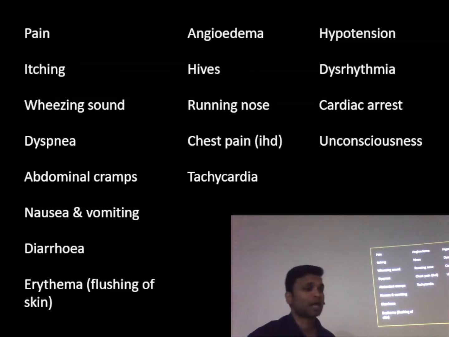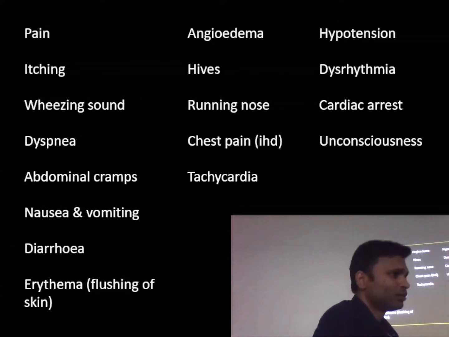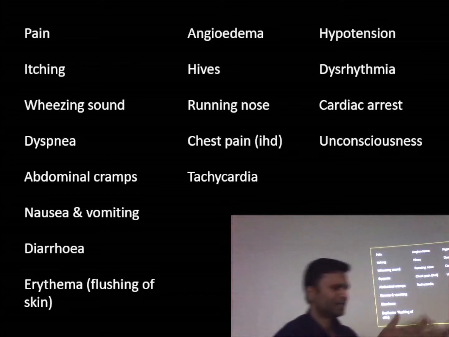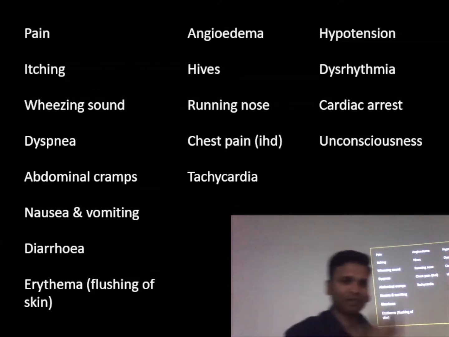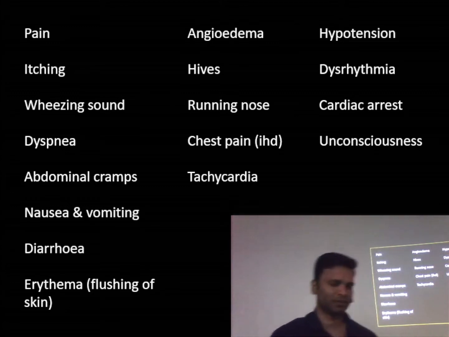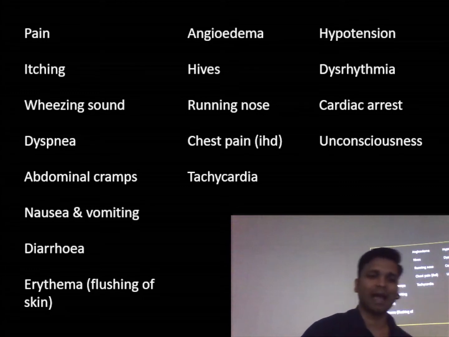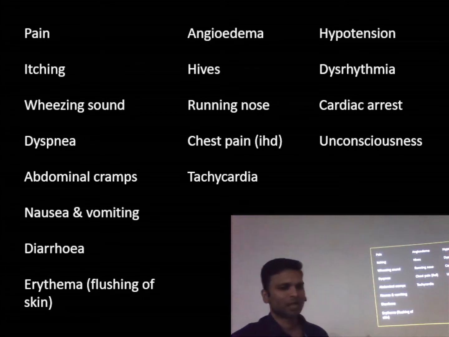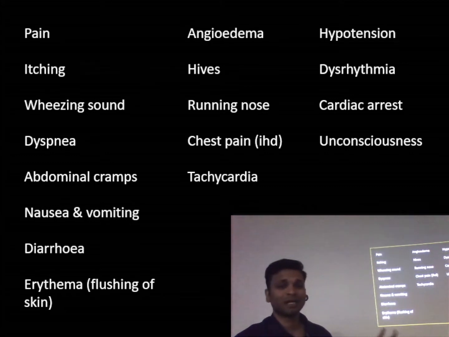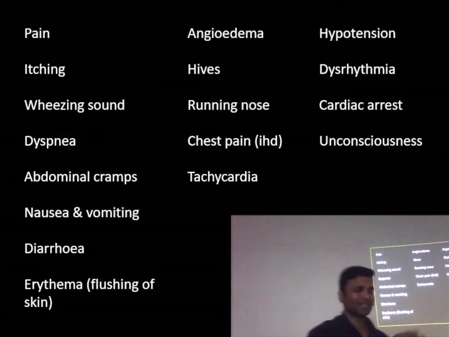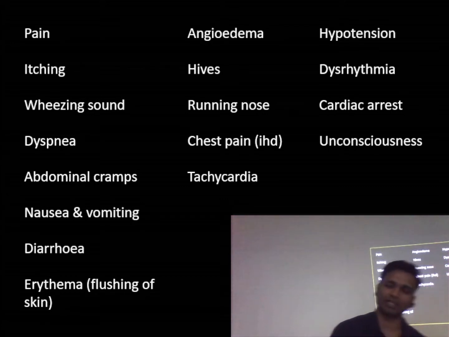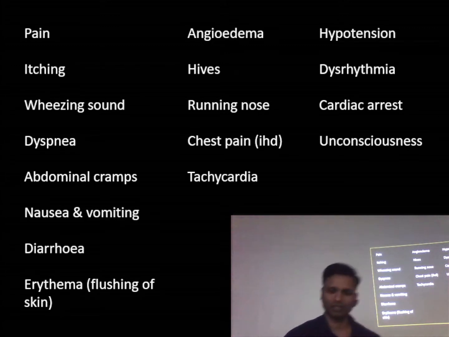Chest pain is because of the hypoxia, that is secondary to airway obstruction, be it lower airway or upper airway. Laryngeal edema or bronchospasm hai, that will lead to hypoxia, and that leads to chest pain, that is ischemic heart disease, angina or myocardial infarction, to hoga angina pain. Tachycardia, as hypoxia is there, the heart tries to compensate, so it beats at a faster rate. Hypotension is there. Dysrhythmia, if this condition continues and there is cell death in the myocardium, that will lead to dysrhythmia. And if this continues further, cardiac arrest, unconsciousness and death of the patient.